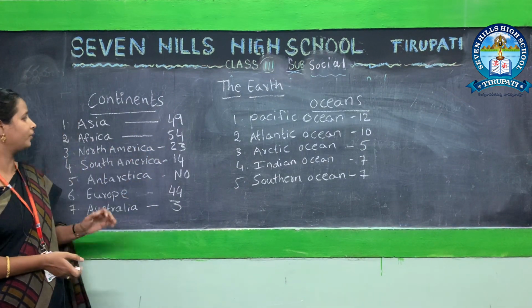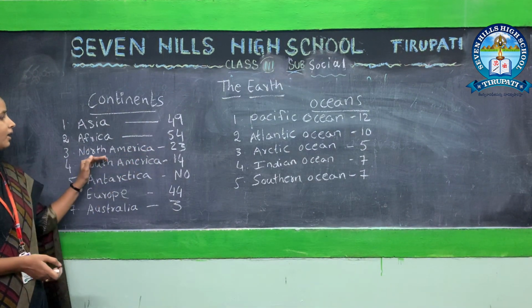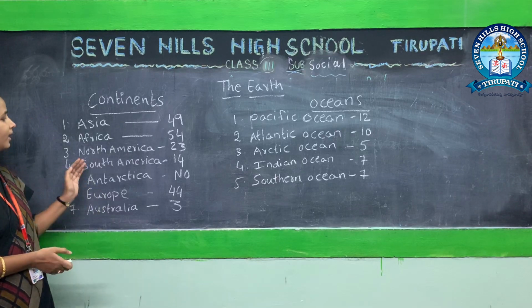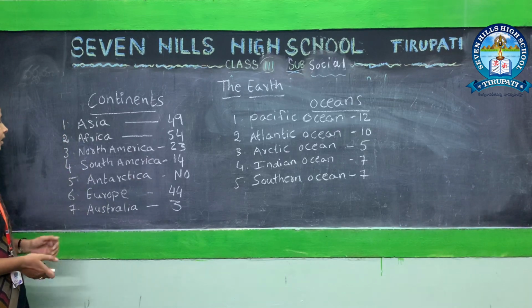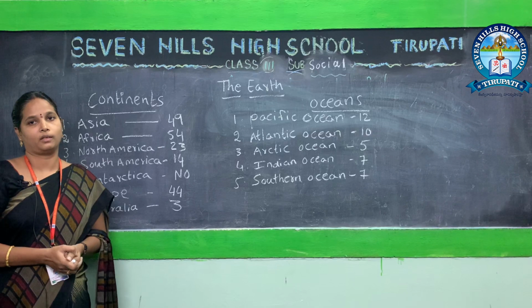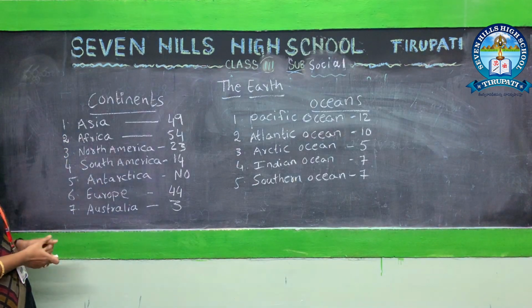In North America we have 23 countries. In South America we have a total of 14 countries.